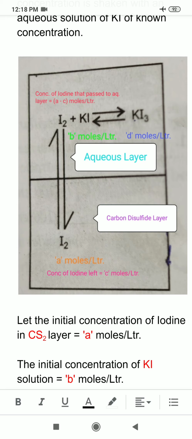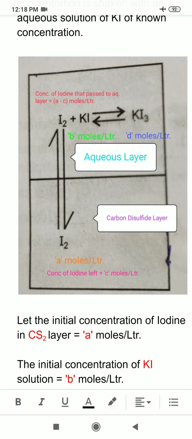When two layers separate out, I will take a known volume of solution from the organic layer and I will titrate it against hypo solution. So by that I can determine the amount of the iodine left in the organic layer or carbon disulfide layer by titration. So let the concentration of iodine left in the carbon disulfide layer be C moles per liter.